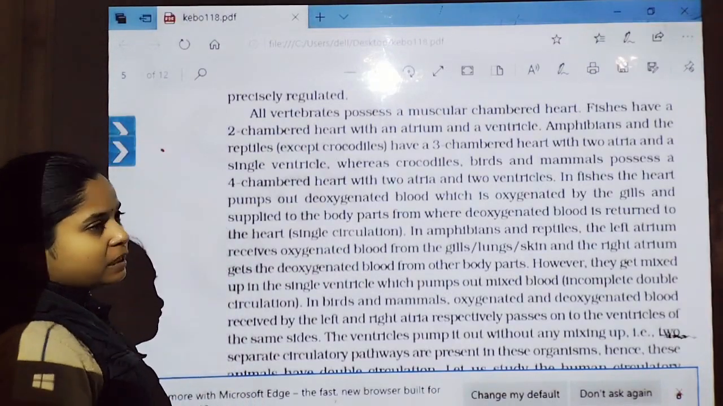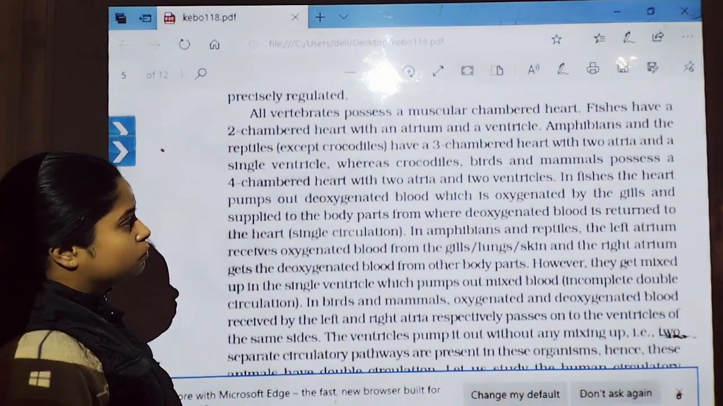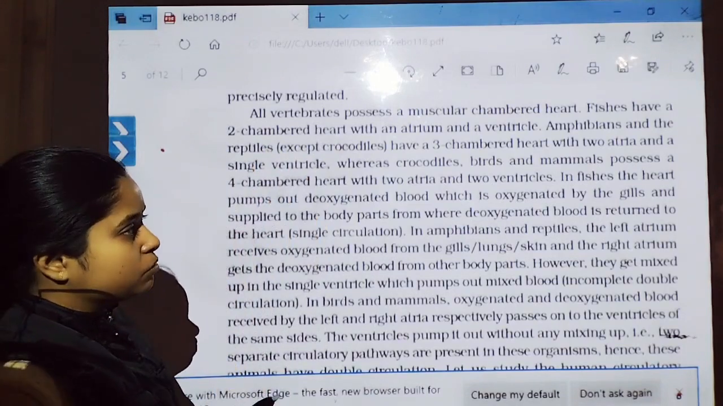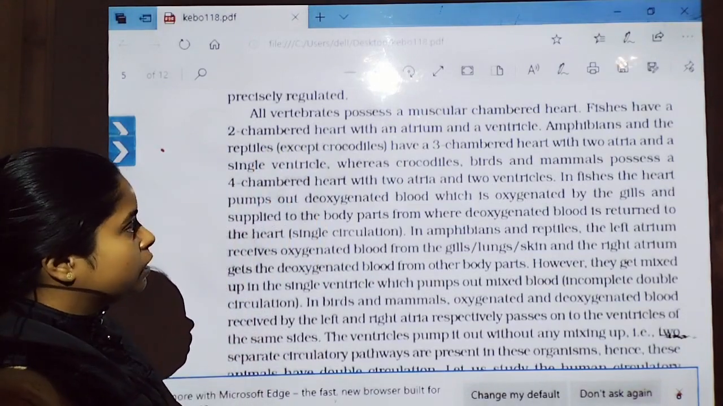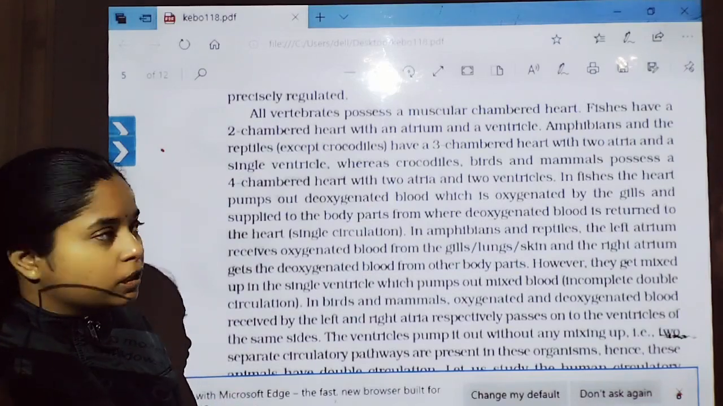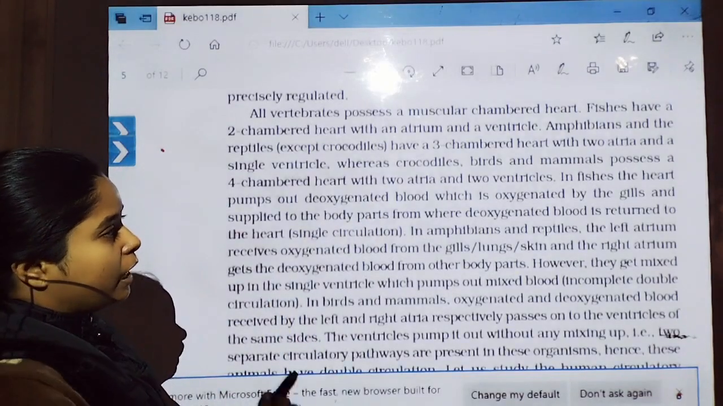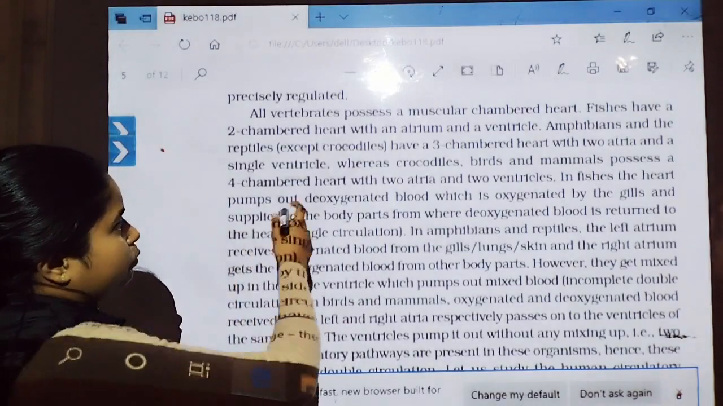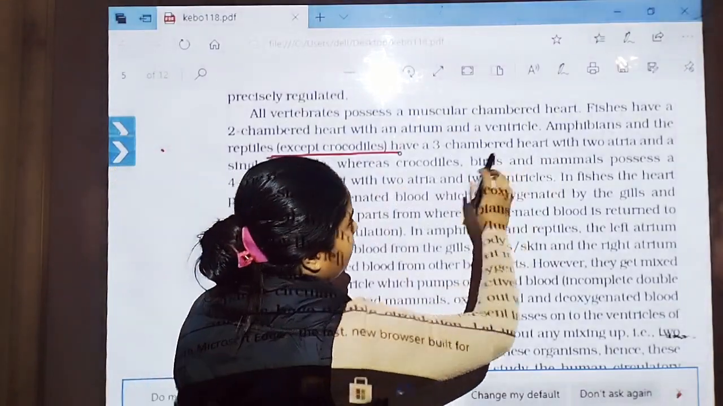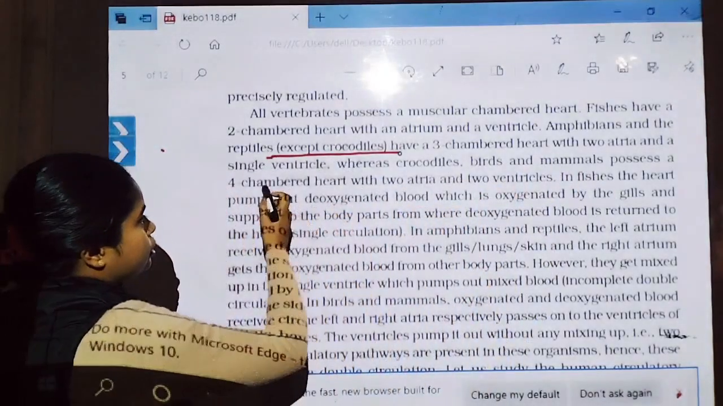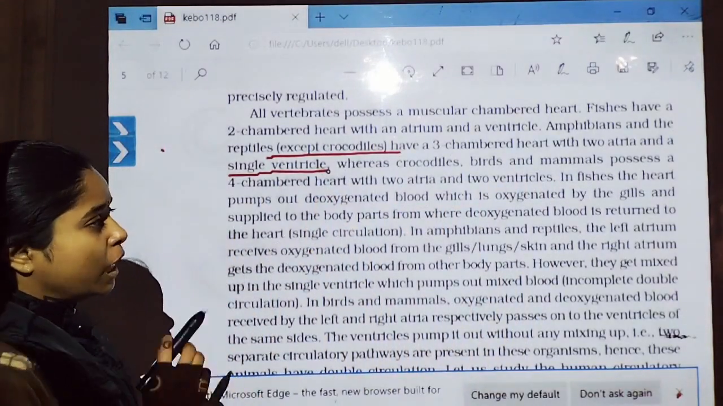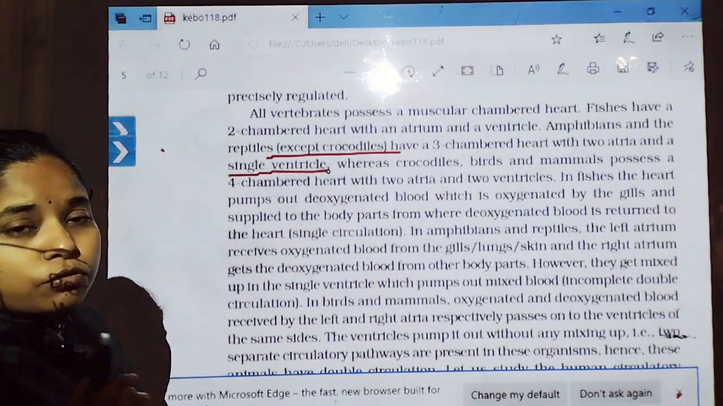So it is important. Now let us move with the lines of NCERT. All vertebrates possess a muscular heart. Fishes have a two-chambered heart with an atrium, auricle, and a ventricle. Amphibians and reptiles, except crocodile, have a three-chambered heart with two atria and a single ventricle, whereas crocodile, birds and mammals possess a four-chambered heart.